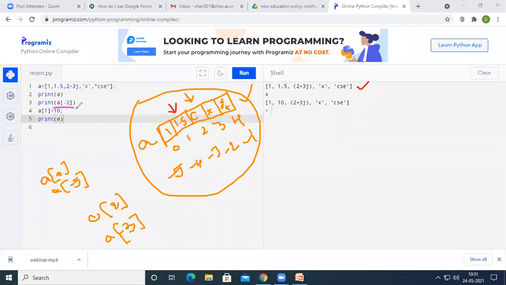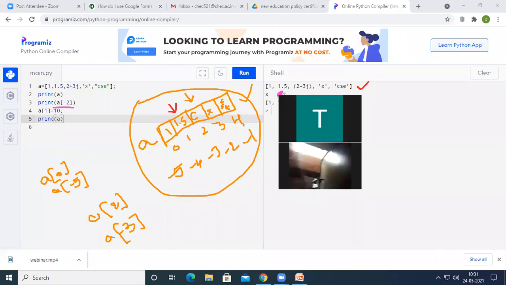So the value which is last but one value, that is X, is printed on the output screen. And the third print statement, A: when I try to print it, you can observe here that 1.5 has been changed to 10.